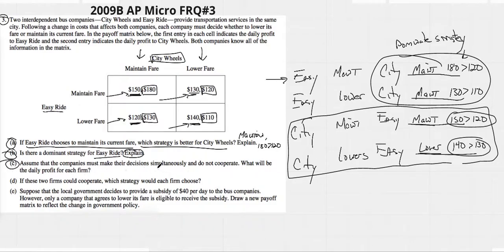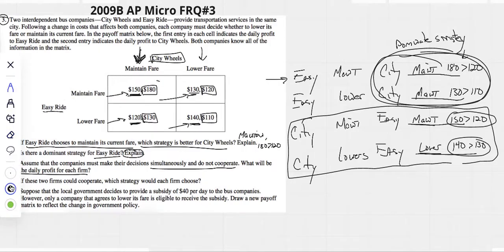Assume the companies must make their decisions simultaneously, but they do not cooperate. What will be the daily profit for each firm? Well, good thing we know one thing, right? Specifically, that City will always maintain because it has a dominant strategy. So when we go look at City Wheels maintaining, we can see that clearly they're only going to end up in one box. They're going to end up here.